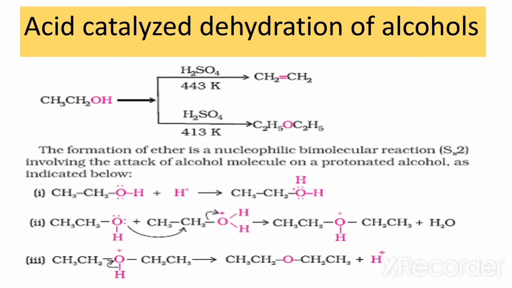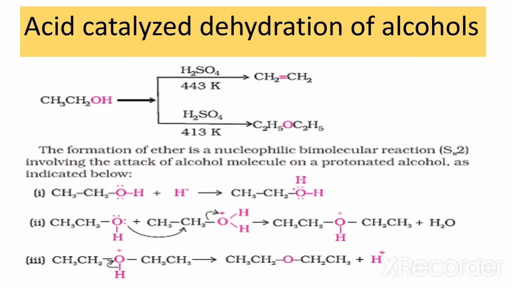And the other is the acid catalyzed dehydration of alcohols. As you can see, if we add the same reagent, but we provide different conditions to the same compound, it will give two different kinds of products.